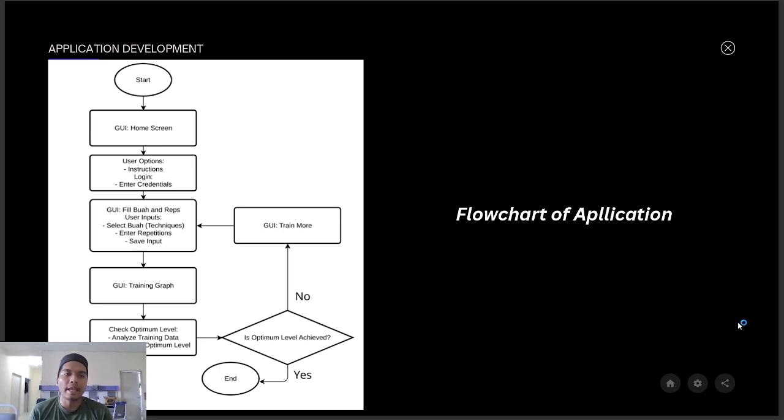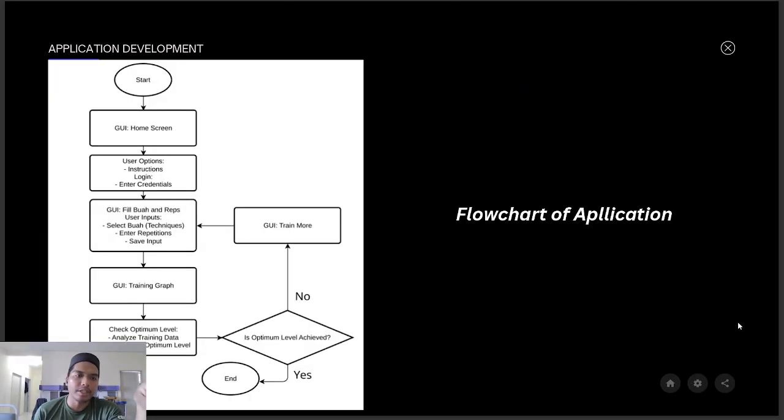For the first one, you start, and then you have the home screen, and then you see the options: instruction, login, interconnection, and then the GUI field for inputs and selecting techniques, and interpretation step input. And then you have the training graph. So check the optimal level, analyze the data and compare with the optimal level. Is the optimal level achieved? If not, you have to train more. Press train more, and then fill in before and rest. And if yes, the optimal level is achieved, you will end.